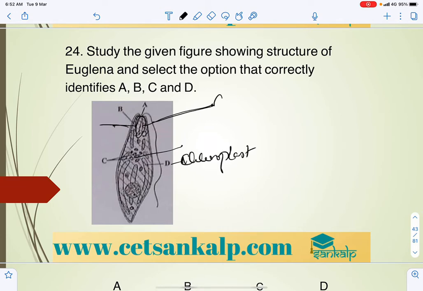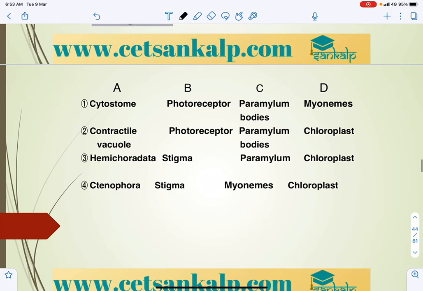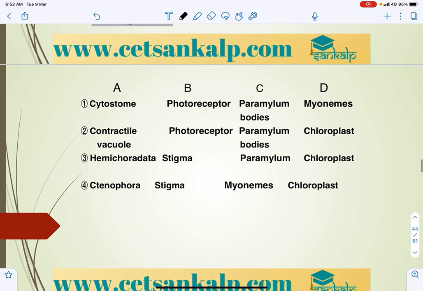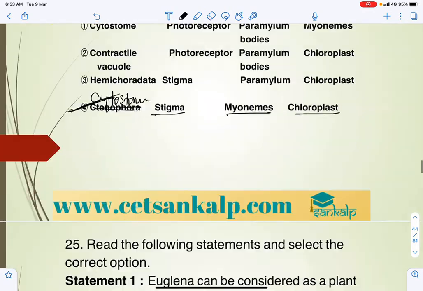The opening A is the cytostome, these are called myonemes, and this one is the stigma. So the answer is cytostome, stigma, myonemes, and chloroplast. So the answer is the fourth option.